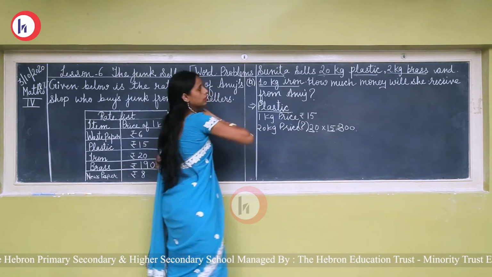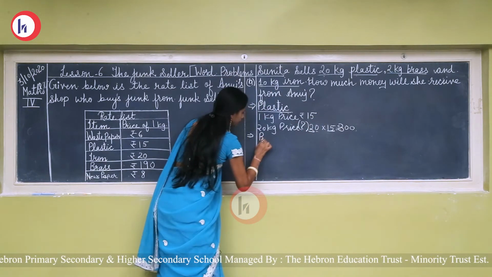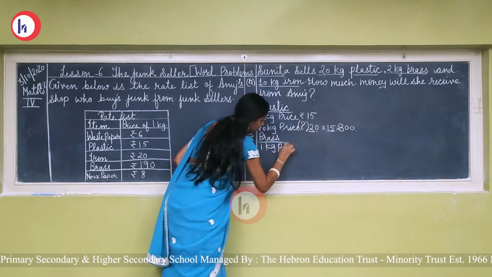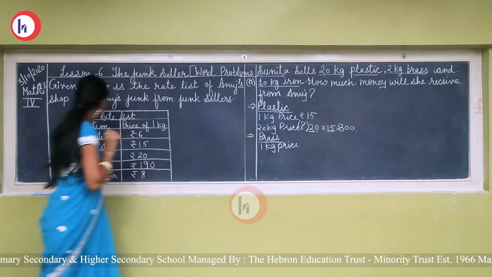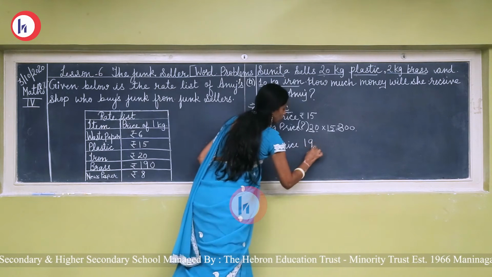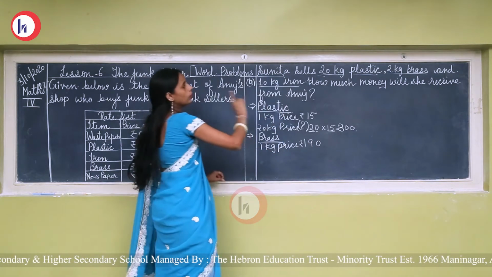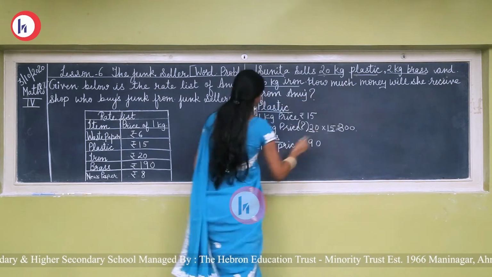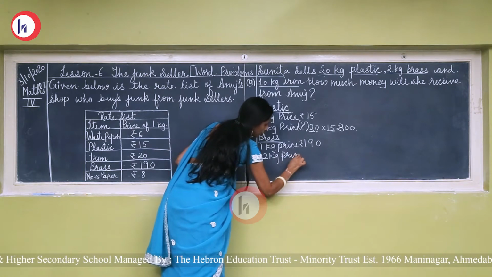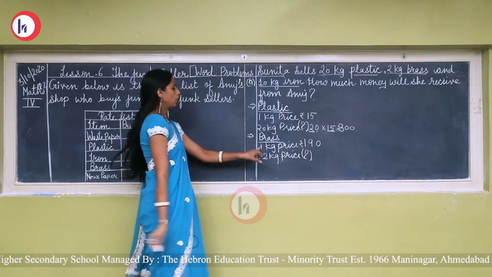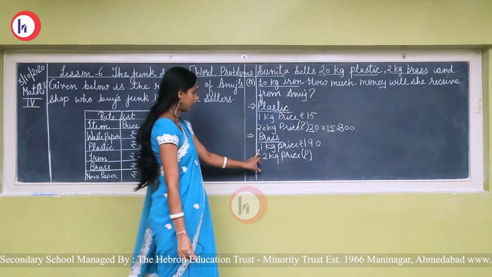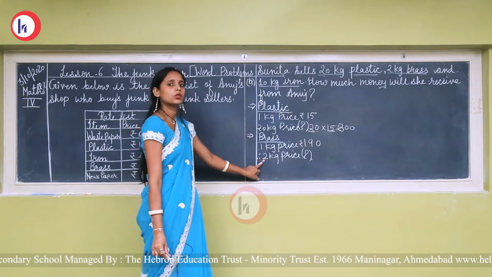Then, second item is brass. 1 kg price. Now see, where is brass? 1 kg price is rupees 190. So, how much? 2 kg. So, 2 kg price will be how much? See, value of 1 is given, value of more than 1 is asked. Value of 1 kg is given and value of more than 1, that is 2 kg, is asked.